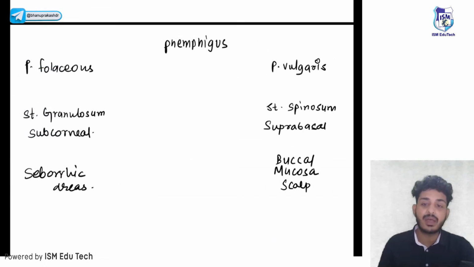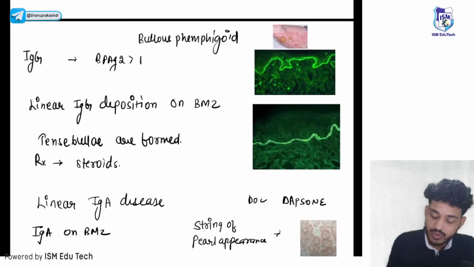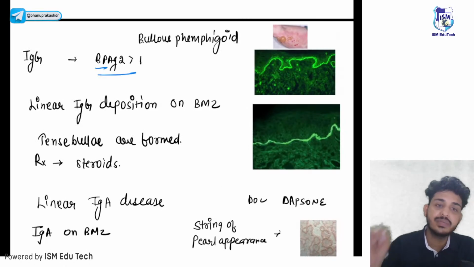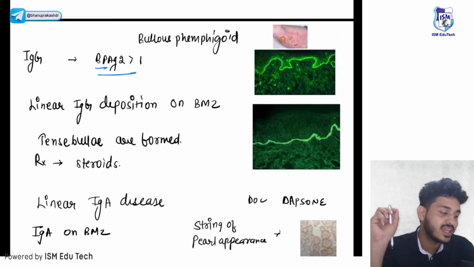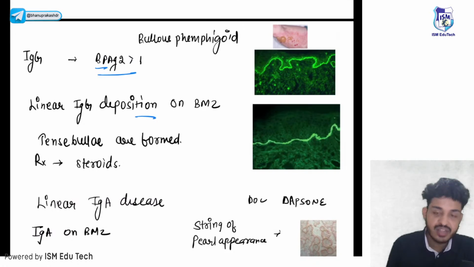Let's talk about the pemphigoid part. Okay. What is pemphigoid? Bullous pemphigoid. I have told you about the antigen. Bullous pemphigoid, you can remember it like BPAG. BP means remember that it is bullous. BPAG1 and BPAG2. Okay. There will be linear IgG deposition.